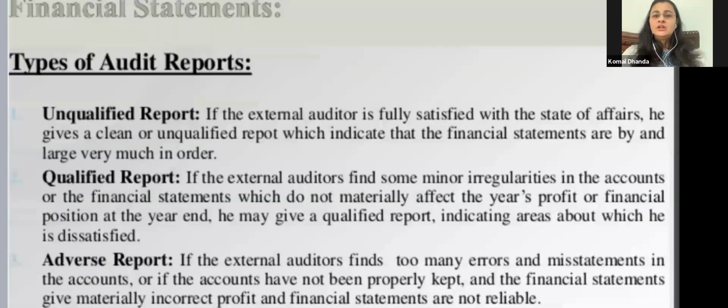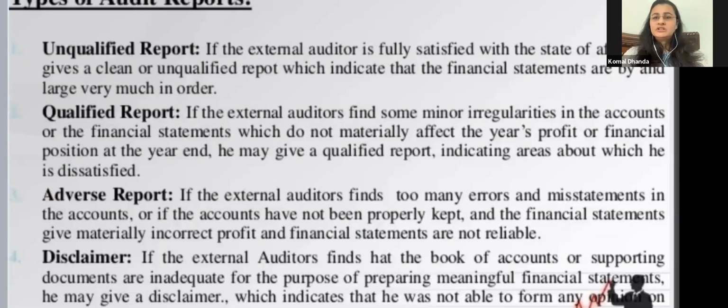There can be four types of auditor's report. First one is the unqualified report. It is that report in which the auditor is fully satisfied with the state of affairs, and it gives a clean and unqualified report that whatever the financial statements are indicating is very much in order and is showing a very true picture, right?